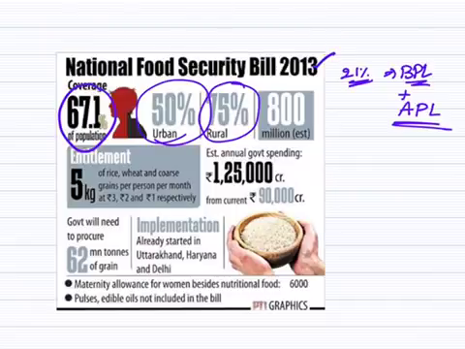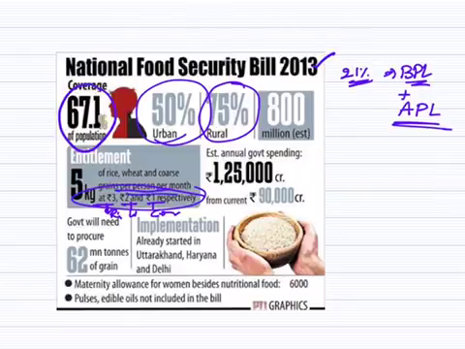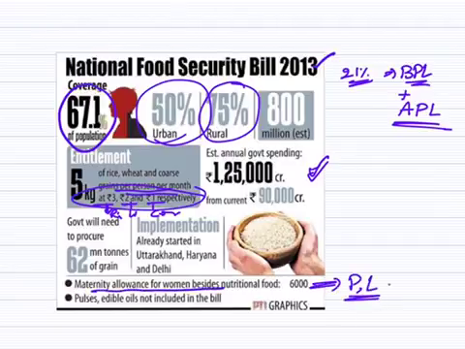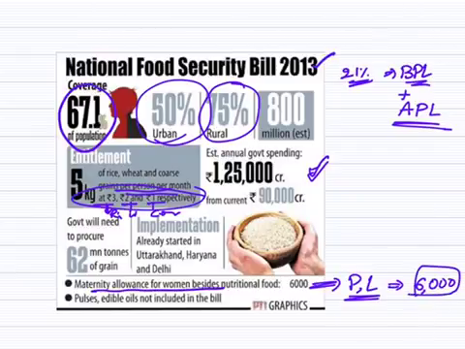Under the subsidized rate, 3 rupees, 2 rupees, 1 rupee: 3 rupees for rice, 2 rupees for wheat, 1 rupee for coarse cereals. Under the subsidized rate, the person or the family is provided the monthly entitlements. Along with that, a maternity allowance for pregnant and lactating women is provided. That is not below 6,000. It means states can increase this limit, but the minimum entitlement is 6,000 rupees.